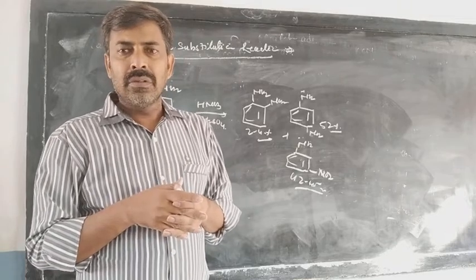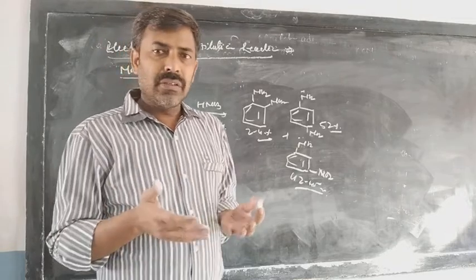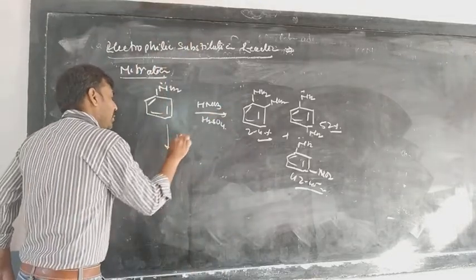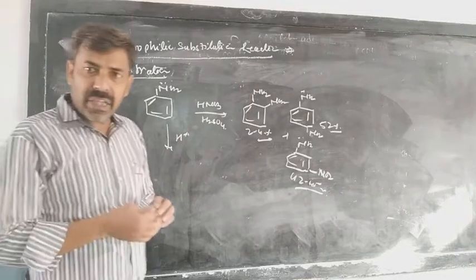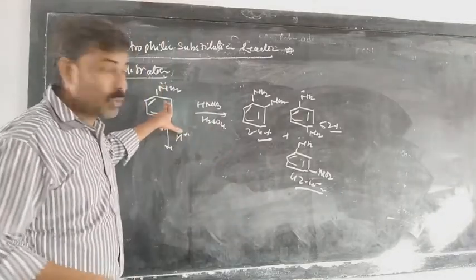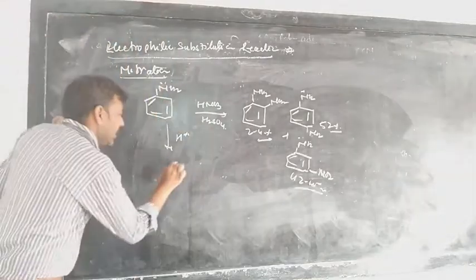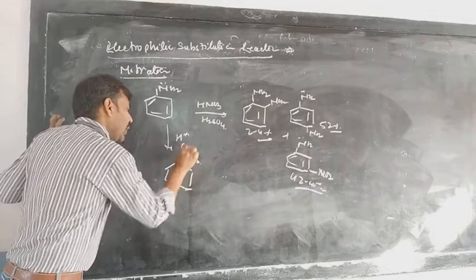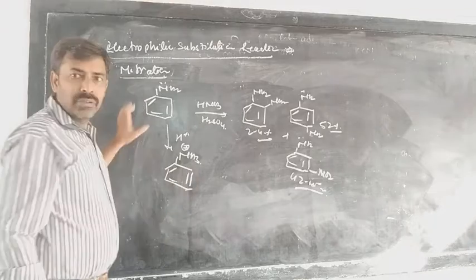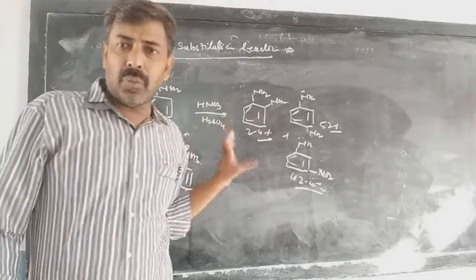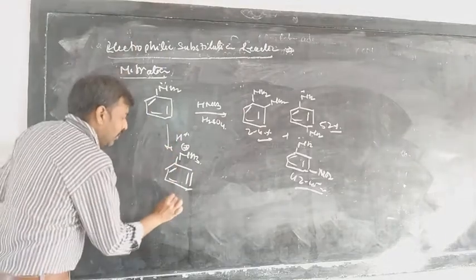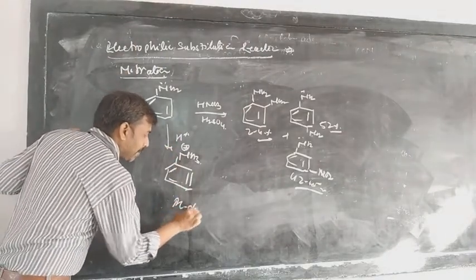It is because HNO3 and H2SO4 are proton donors, and as they are proton donors, they provide a proton to the aniline, forming the anilinium ion, NH3 positive. This aniline is an ortho para director for sure. But what about this anilinium ion? This is meta directing.